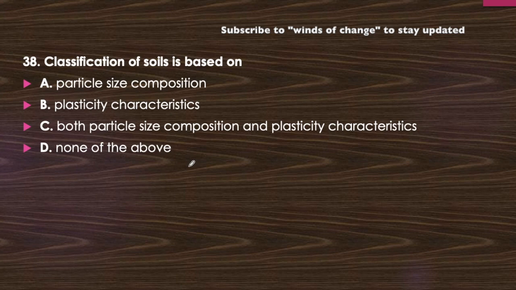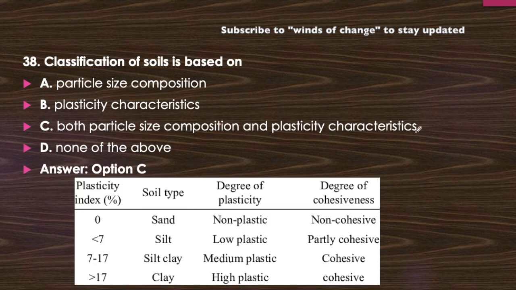First, the particle size composition, which we have already discussed, the range of the particle: cobble, gravel, sand, silt. And another classification is based on the index properties of soil, which depends on the plasticity characteristic. So the answer will be option C: the classification of soil is based on both particle size distribution and plasticity characteristic.